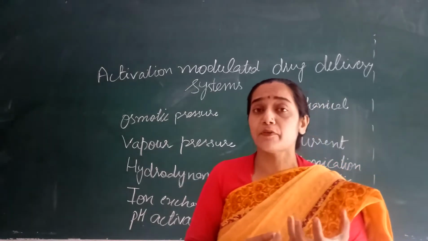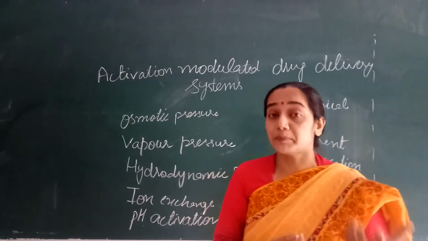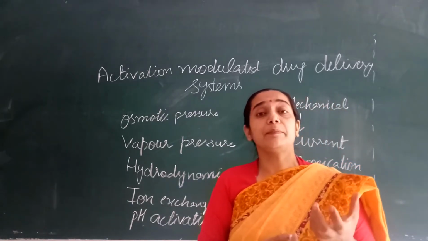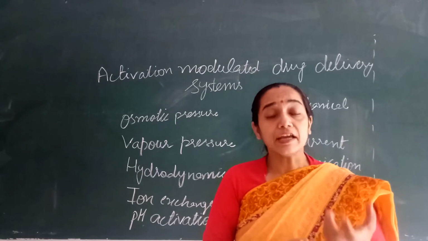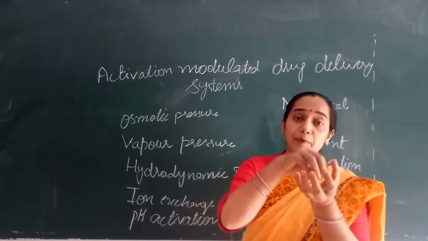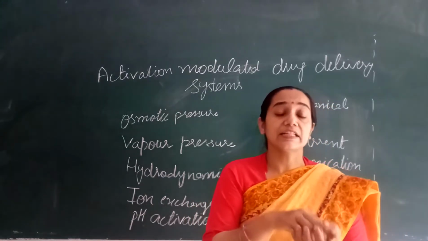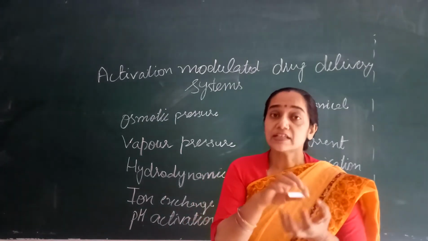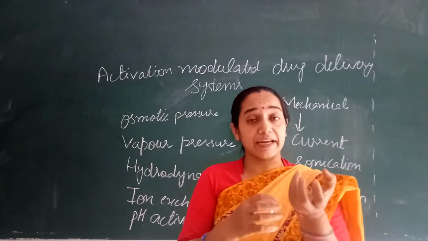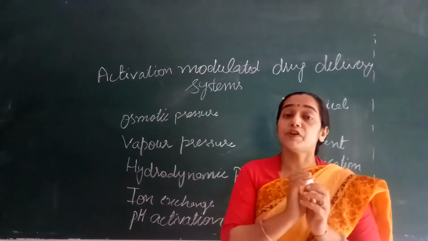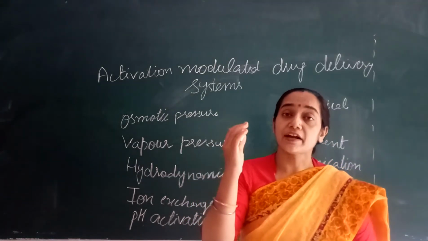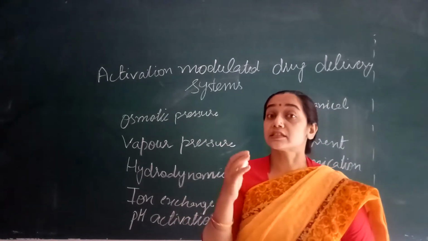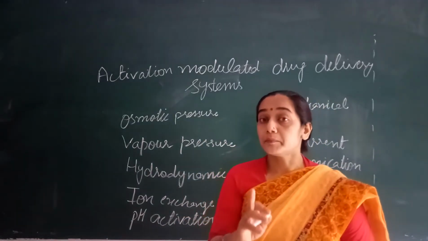What is our system over here? The system may be in the form of a tablet, it may be in the form of a pellet, or it may be a coated tablet. Means there will be a preparation which will contain certain agents which will allow the generation of a certain pressure inside it, or changes which will allow the release of the drug, and that release will be governed by a certain kind of mechanism.